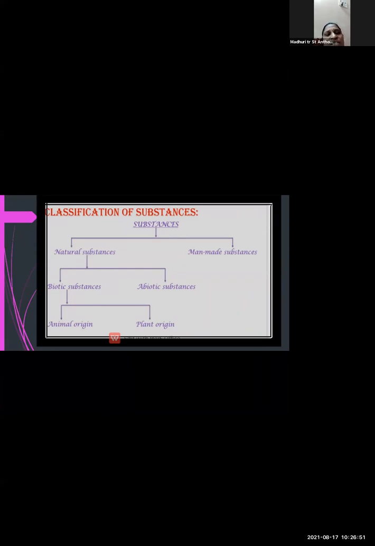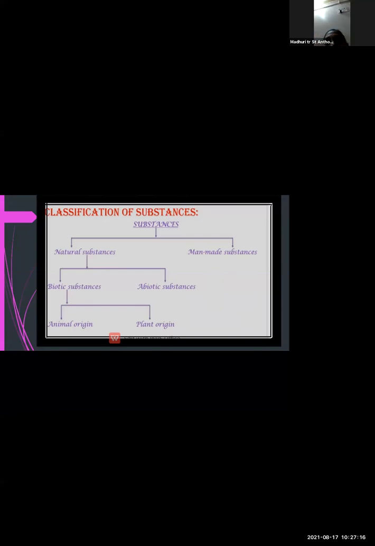Natural substances means what? The substances which are formed in nature, for example air, water, soil, which are easily available in nature. Those substances are called natural substances.